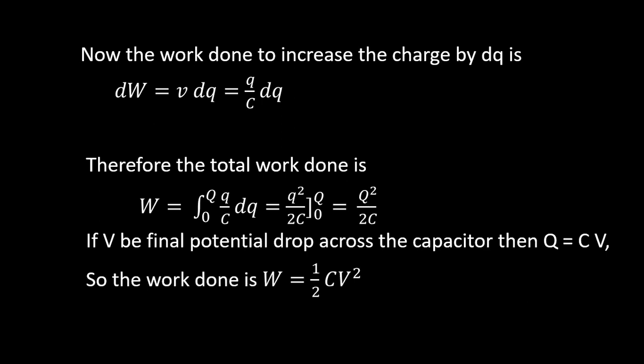And if the potential drop across the capacitor is V when it is fully charged, then Q equal to CV, and we can write that the total work done equals half CV square. And this work done is stored as the energy in the capacitor, so the energy of the capacitor is equal to half CV square.